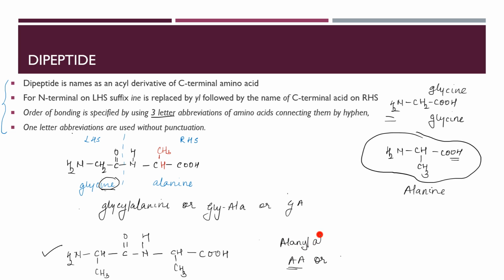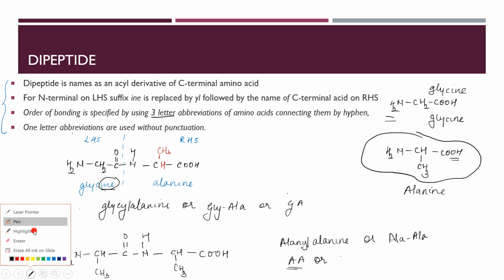Alanyl alanine. Maybe you said it the wrong way around. Alanyl alanine, right? And like that. Okay. And what is the third, the three letter abbreviation? Ala-Ala, whatever. Got it? This is how you're going to write it. Have you all understood this? Okay. Shall I proceed with the next one?